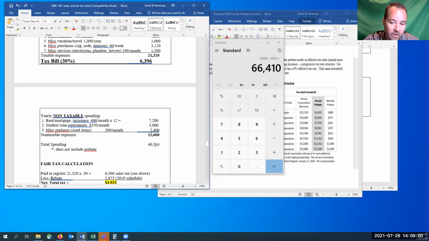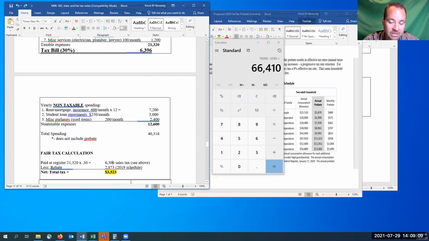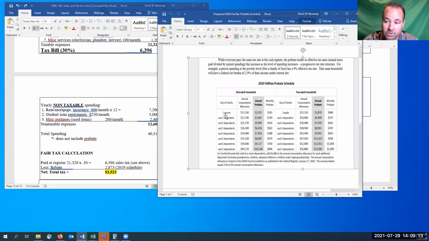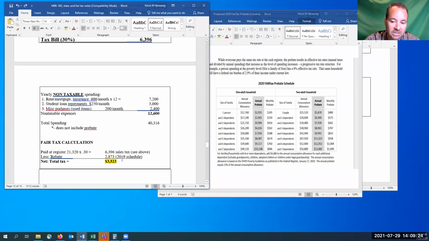But it's okay that we went over because this doesn't include the prebate yet. So we're actually getting money back, remember. So we paid at the register $63.96, less the rebate. You come over here, 1 person, it's now up to $29.35. Back when I did this in 2019, it was only about $50, $60 off. So total tax for this individual is actually pretty close to what the family of 4 was, because the family of 4 gets a break because they have the kids.